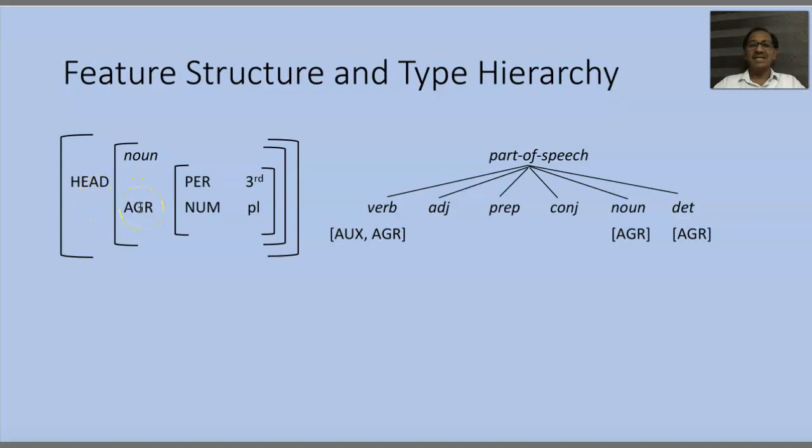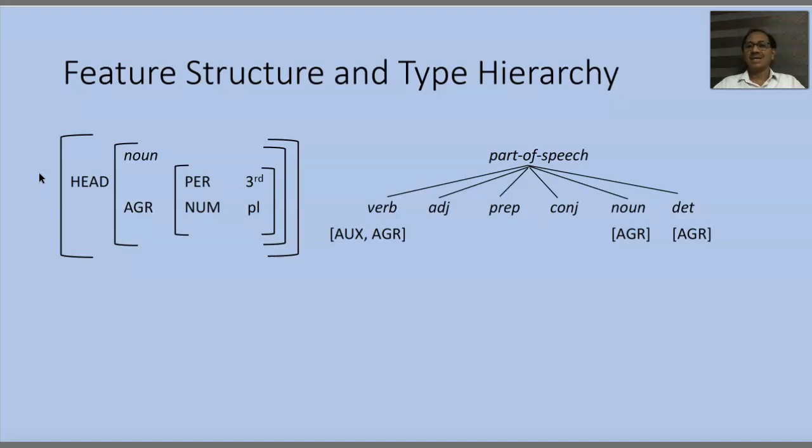AGR is again another feature structure, which is this, and that feature structure has two features, person and number. Person, its value is third, and number has the value plural. Let me repeat. We are looking at a word like boys.